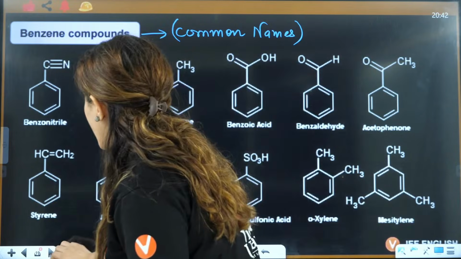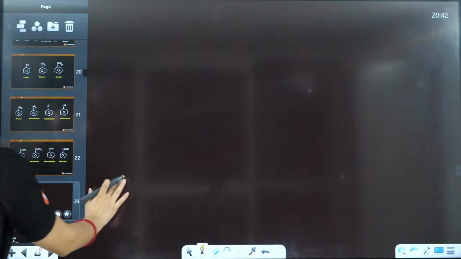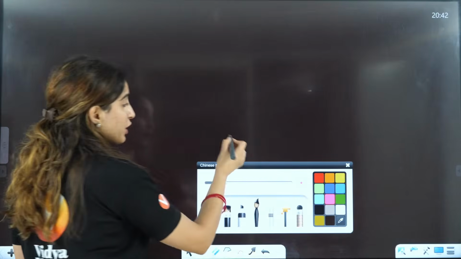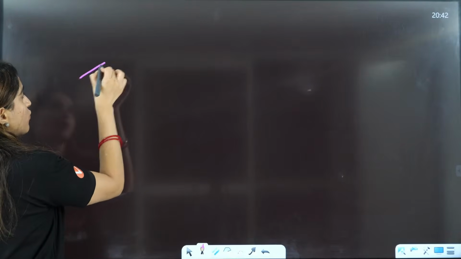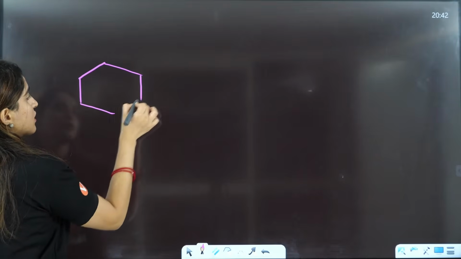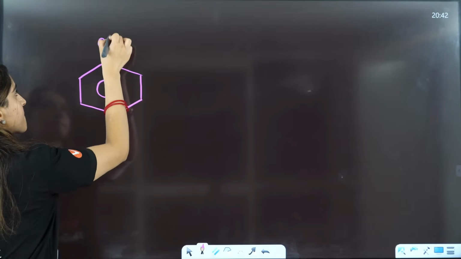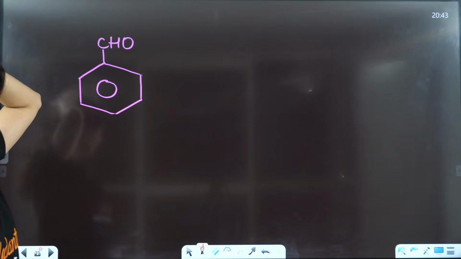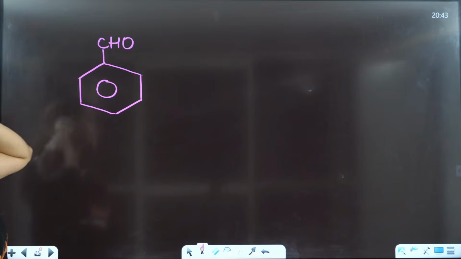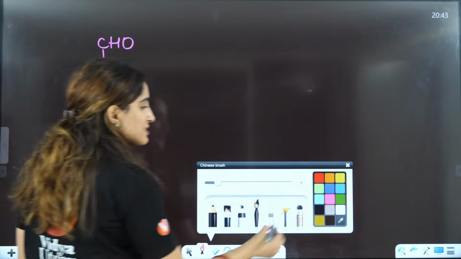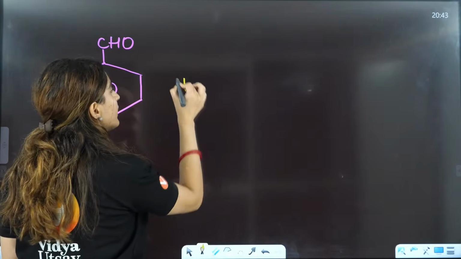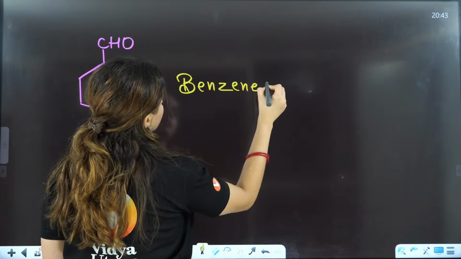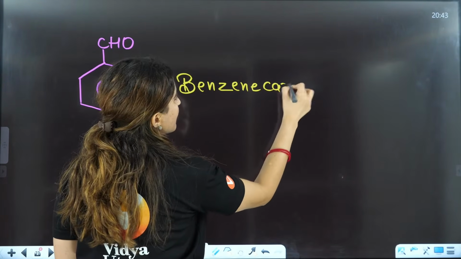Now see one thing. This question should be in your head. I don't know if it is there or not, but I'll tell you what kind of question. If I see this, here this CHO is directly connected to the ring. So instead of benzaldehyde, should it be benzene, or should it be benzene carbaldehyde?